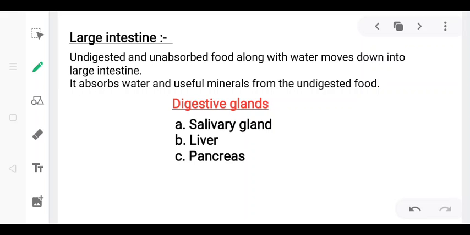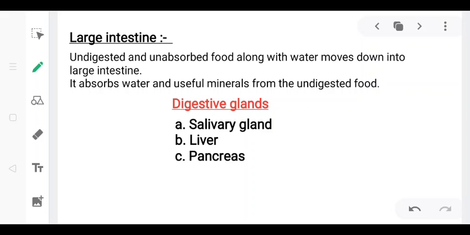Next, the last part of the alimentary canal is the large intestine. The undigested and unabsorbed food along with water moves down into the large intestine. The large intestine is shorter than the small intestine, okay. It absorbs water and useful minerals from the watery mass of undigested food material.